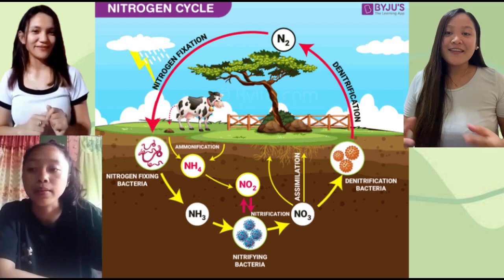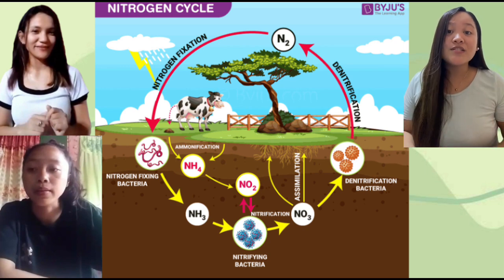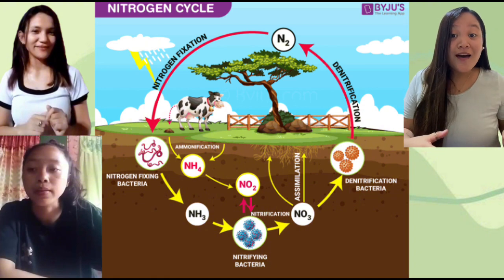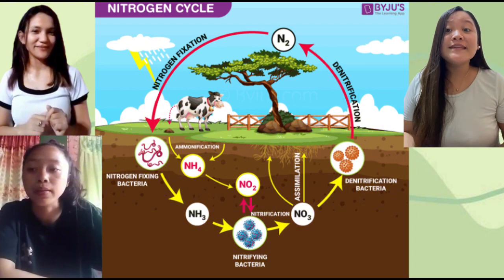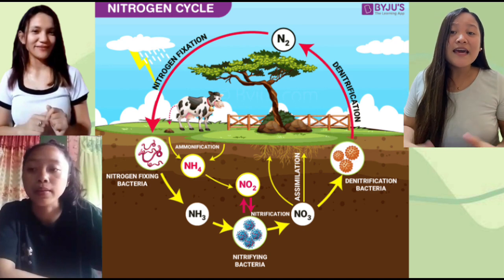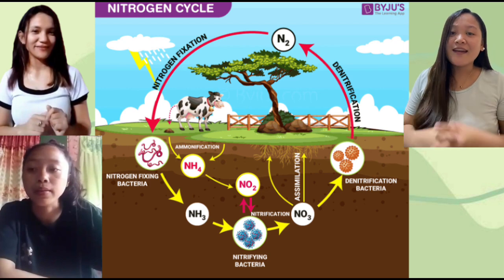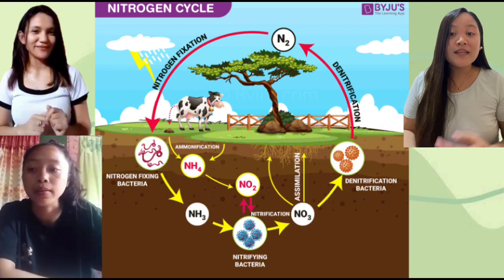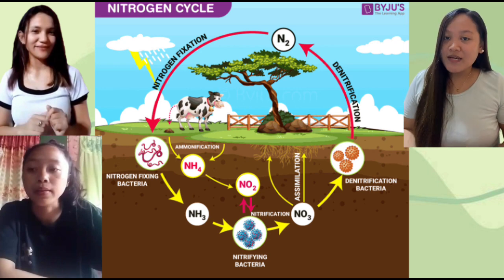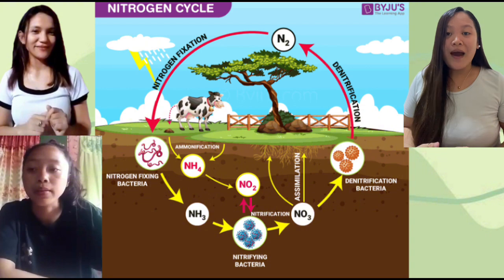Okay, next, denitrification. Denitrification is the process in which the nitrogen compounds make their way back into the atmosphere by converting nitrate into gaseous nitrogen. So this process of the nitrogen cycle is the final stage and occurs in the absence of oxygen. Denitrification is carried out by the denitrifying bacterial species Clostridium and Pseudomonas, which will process nitrate to gain oxygen and give out free nitrogen gas as a byproduct.